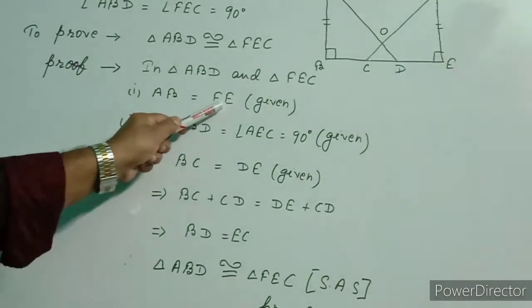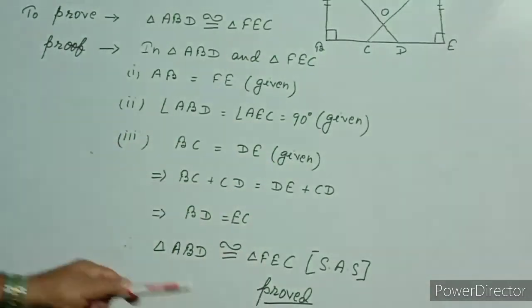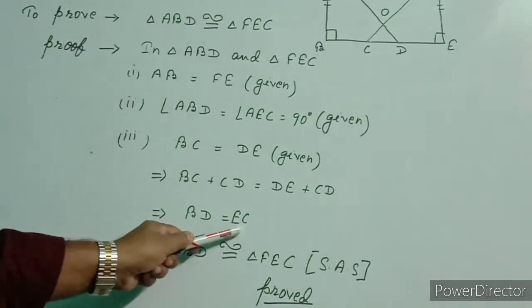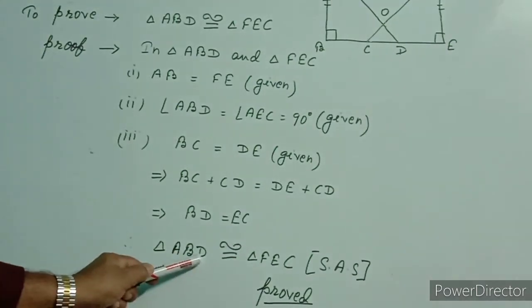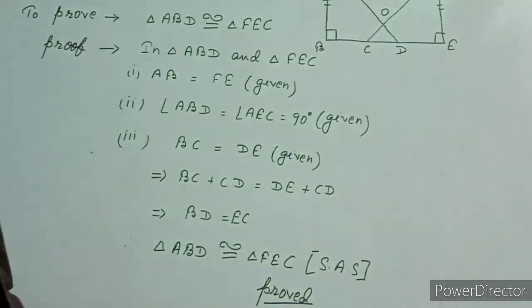Roman number 1, AB equal to FE. Roman number 2, angle ABD equal to angle FEC equal to 90 degrees. And Roman number 3, BD equal to EC. Therefore, triangle ABD is congruent to triangle FEC by the criterion of SAS. Proved.